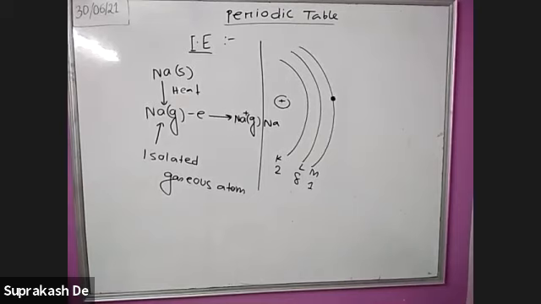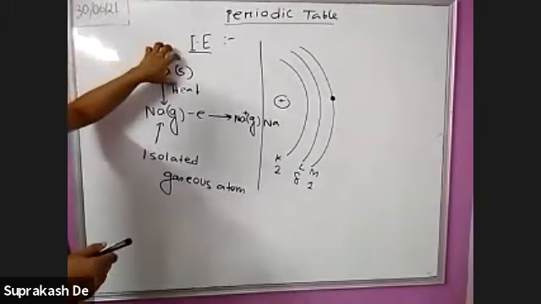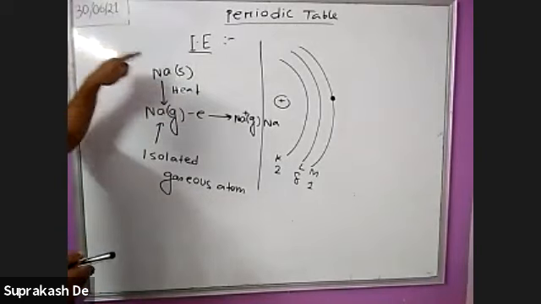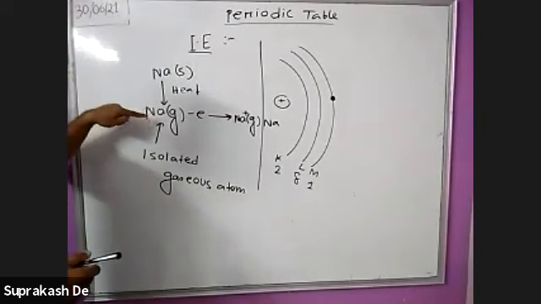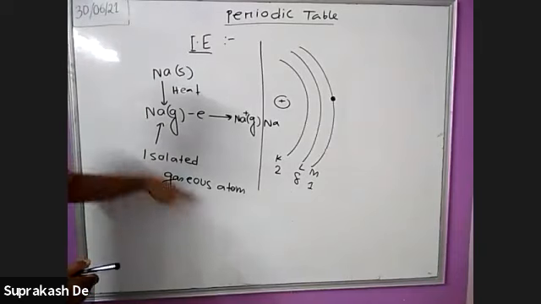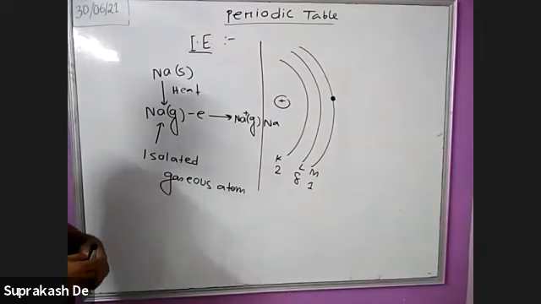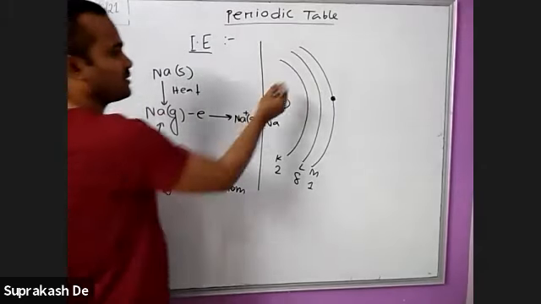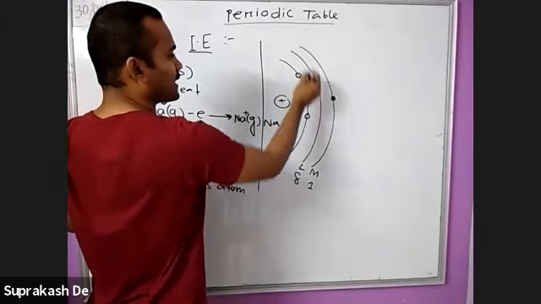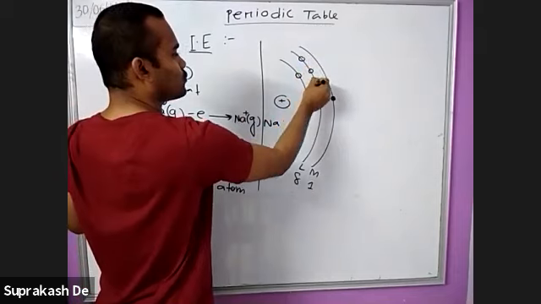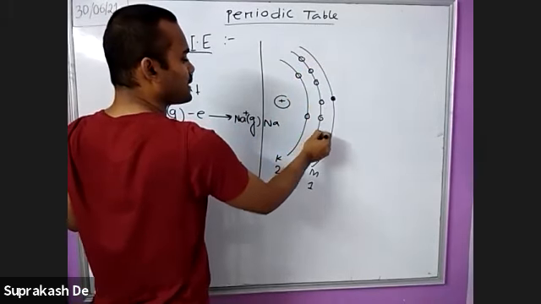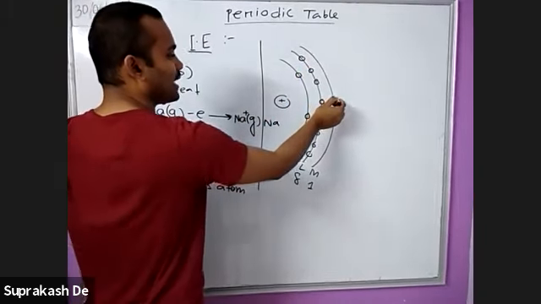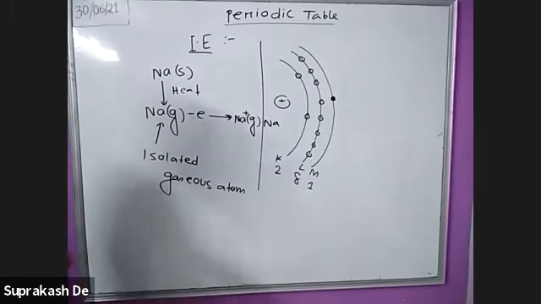So at first sodium is in the solid state, you are giving the heat, sodium is transformed to sodium gas, and this is called an isolated gaseous atom. And now you remove one electron. In the first orbit 2 electrons are there, in the second orbit 1, 2, 3, 4, 5, 6, 7, 8 are there, and in the third 1 electron is there.